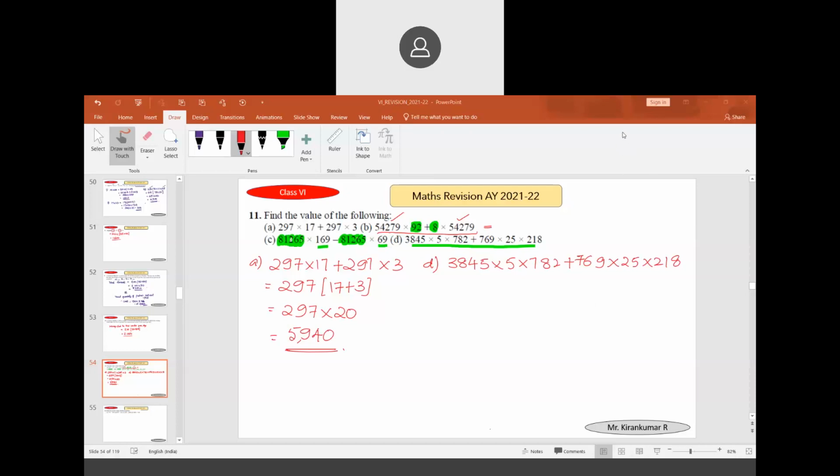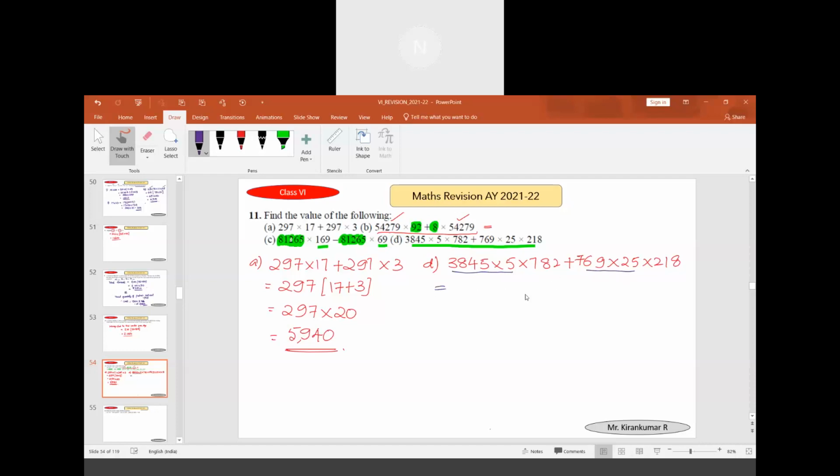We can write 25 as 5 into 5. After doing 5 into 5, what is the product of these two?